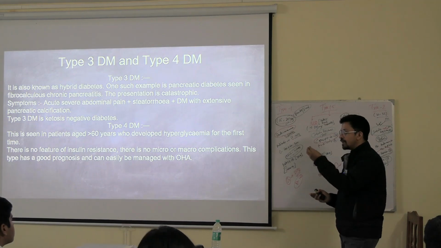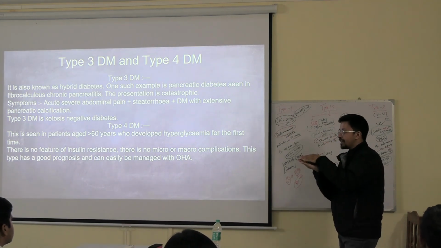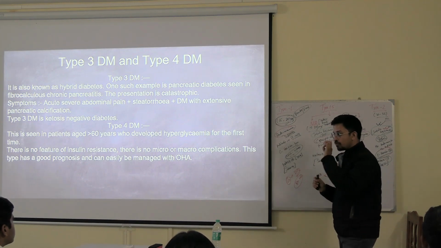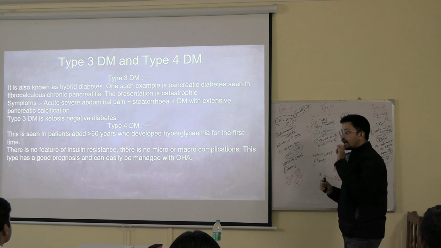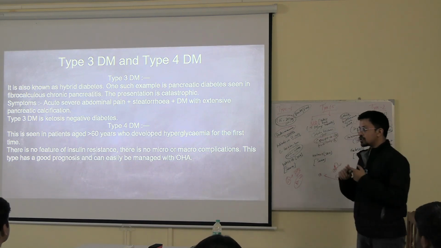Okay, because the tissues are first inflamed, then destroyed. Once they get destroyed, there will be fibrosis and they will shrink. And there will be a small amount of calcification. Calcification means stone formation. Small stones can be there, because of calcium deposition inside the pancreas. What is happening if the stones are there?